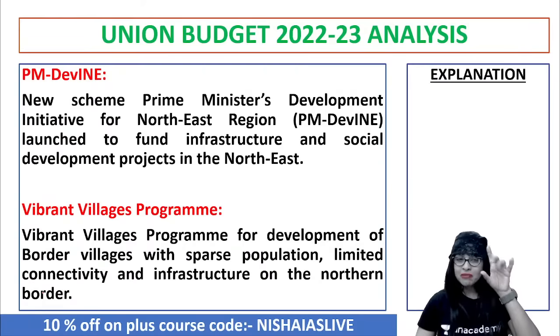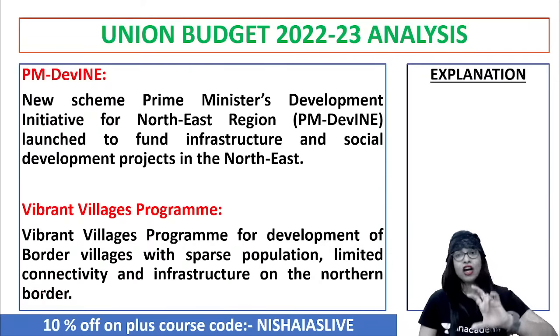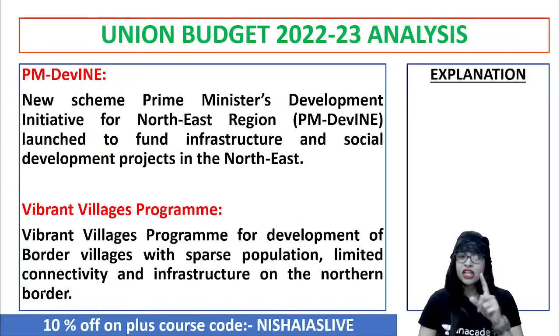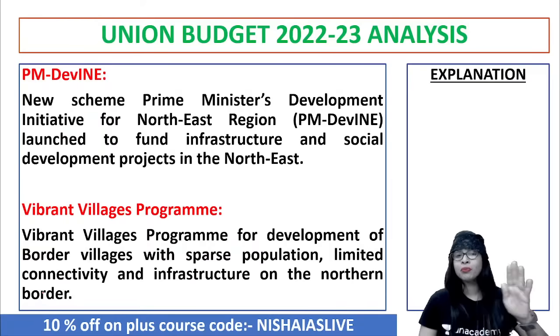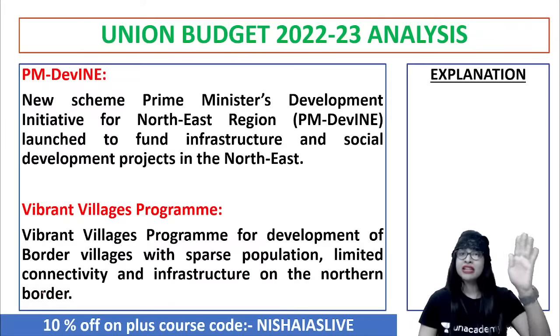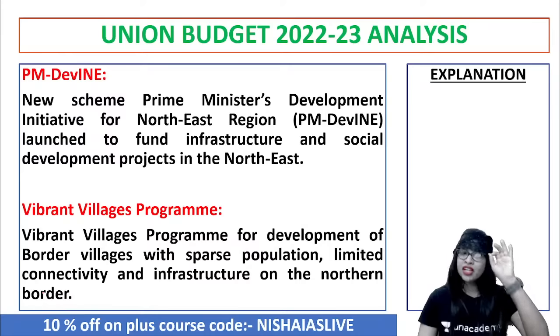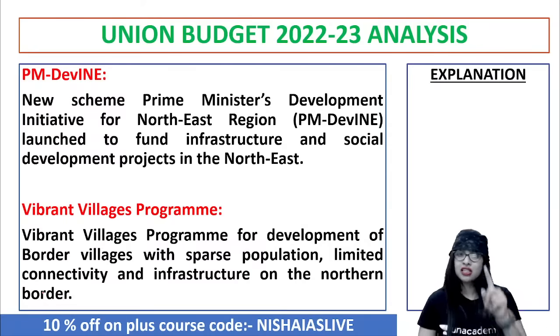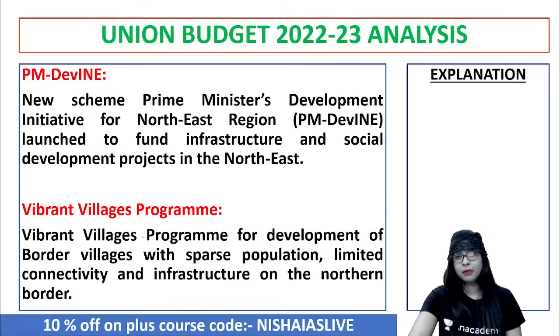So now, keeping in mind this background, PM Divine is nothing but a new scheme, the Pradhan Mantri Development Initiative for the northeastern region. And that was launched. Why? Because they want to fund infrastructure and social development projects exclusively in the northeast part of our country, India. Both economic and social indicators have to go forward. For that, funding is very, very important. So it's a PM development initiative for the northeastern region. That's a good idea. Believe me, highly appreciable.